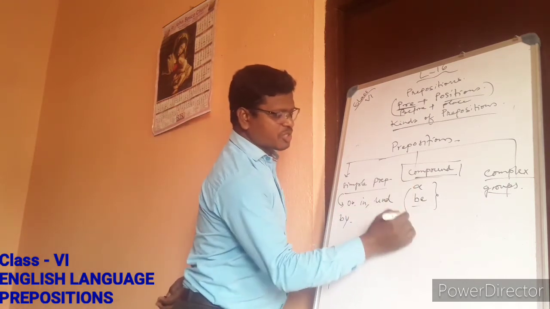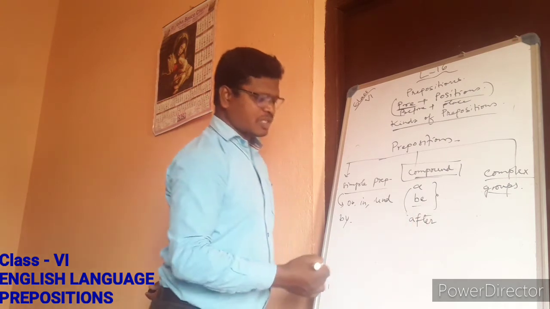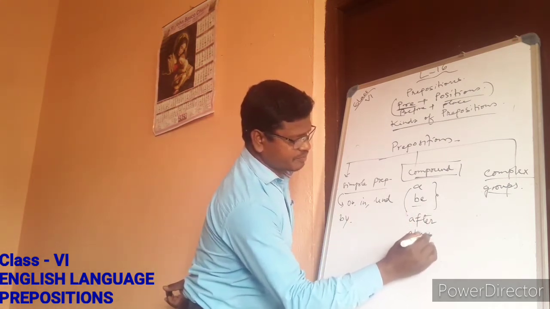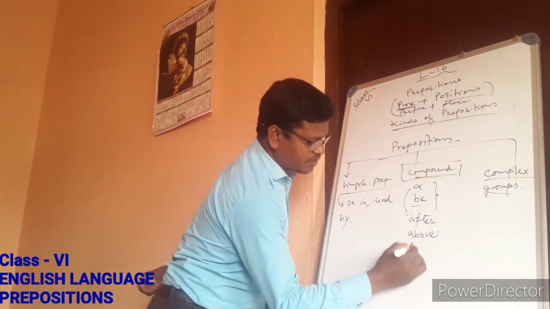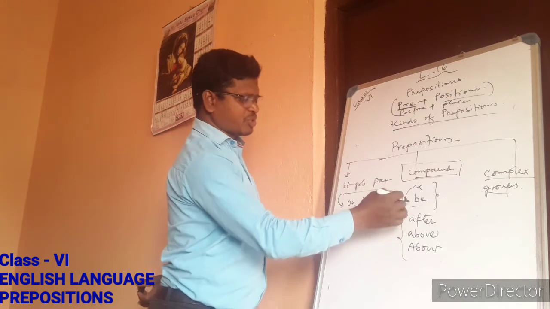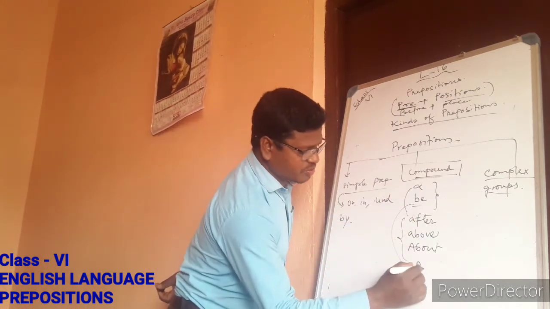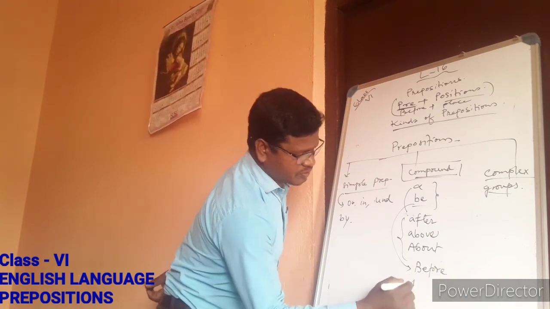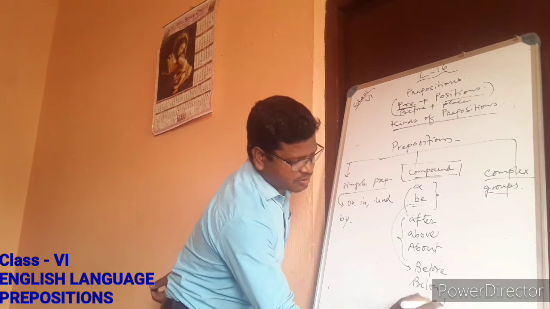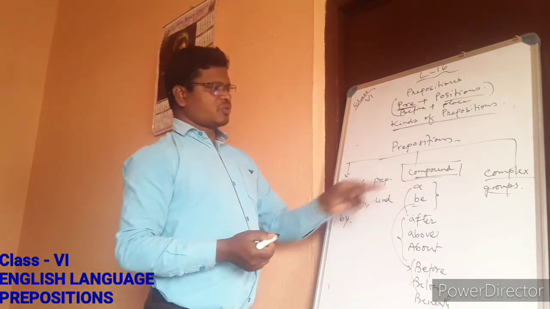The words which start with A, like after, then above, then about, are all examples of compound prepositions. And the prepositions that start with BE, before, then below, beneath. This way, whichever words start with BE are known as compound.